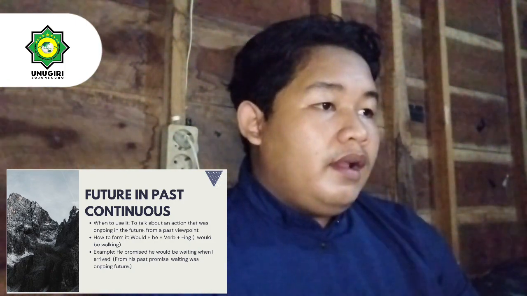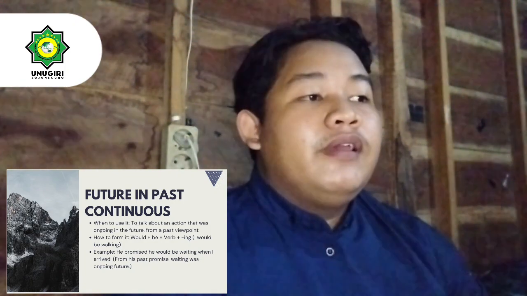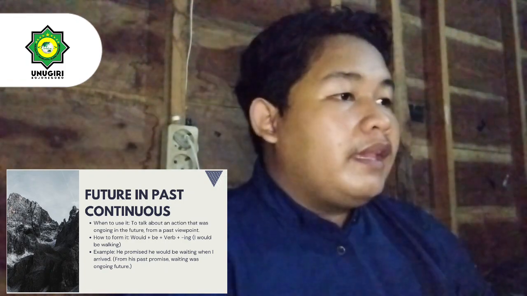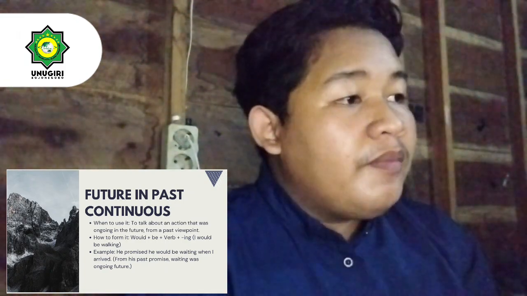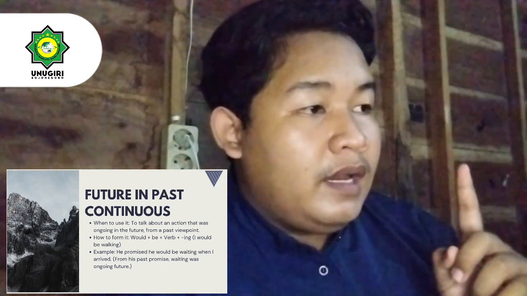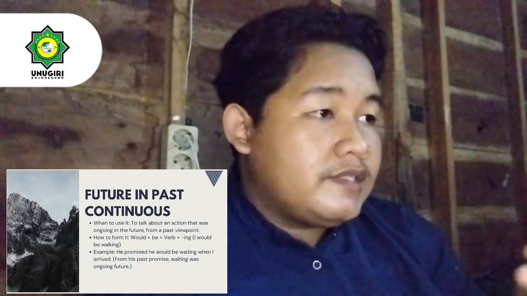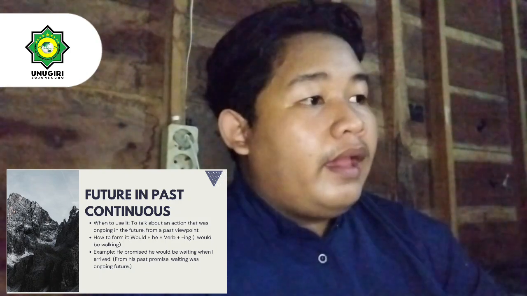Okay, the example is he promised he would be waiting when I arrive. Okay, repeat after me. He promised he would be waiting when I arrive. Like that. There is a promise that will happen in the future, and there is would and be, and also we use verb-ing, waiting when I arrived.